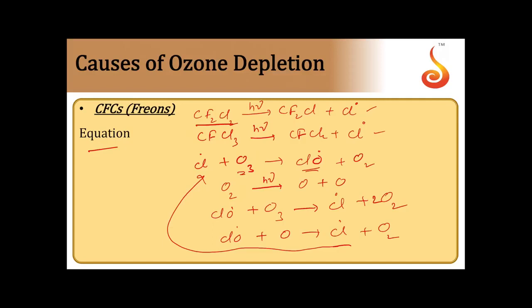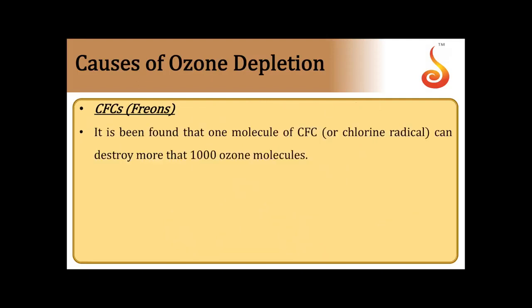So CF2Cl2 first gives us a chlorine free radical. The free radical formed reacts with an ozone molecule, forming ClO and O2. O2 again gives rise to two oxygen atoms. The ClO plus one more O3 molecule forms again a Cl radical and 2 O2. ClO with the oxygen atom produced here forms once again another chlorine radical. That way Cl radicals keep being produced, and they further react with ozone molecules. It goes on. It has been found that one molecule of CFC, or one chlorine radical, can destroy more than 1000 ozone molecules.